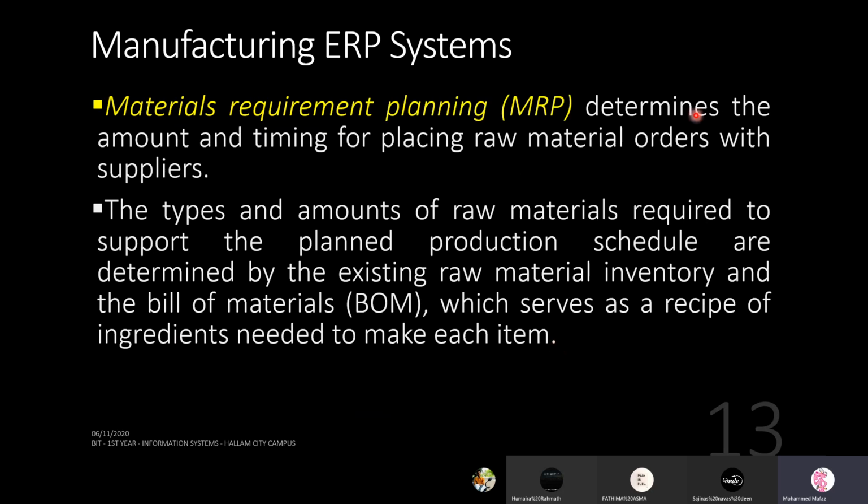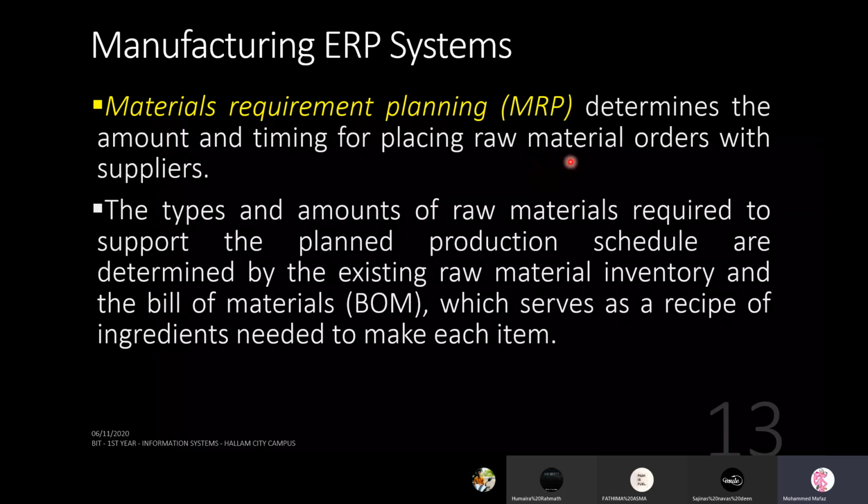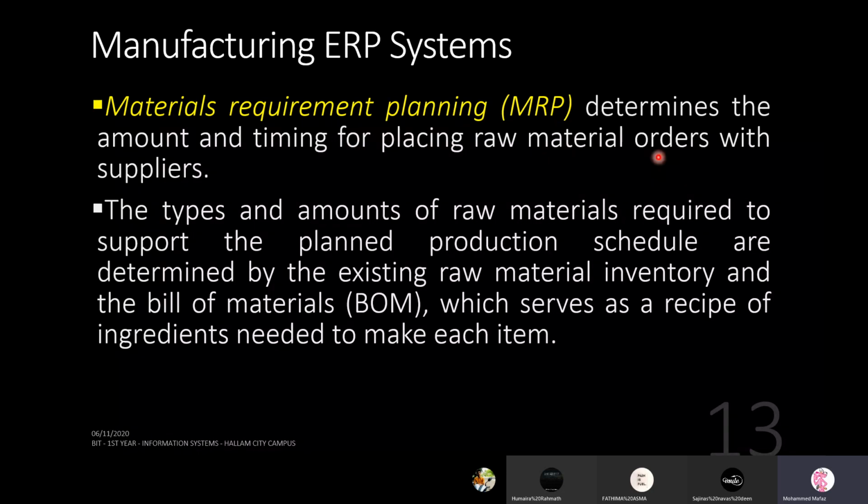Materials requirement planning determines the amount and timing for placing raw material orders with suppliers. So this is about in what quantities and what arrangements you get the raw materials from your suppliers. That management is called materials requirement plan. The types and amounts of raw materials required to support the planned production schedule are determined by the existing raw material inventory and the BOM, bill of materials, which serves as a recipe of ingredients needed to make each item.